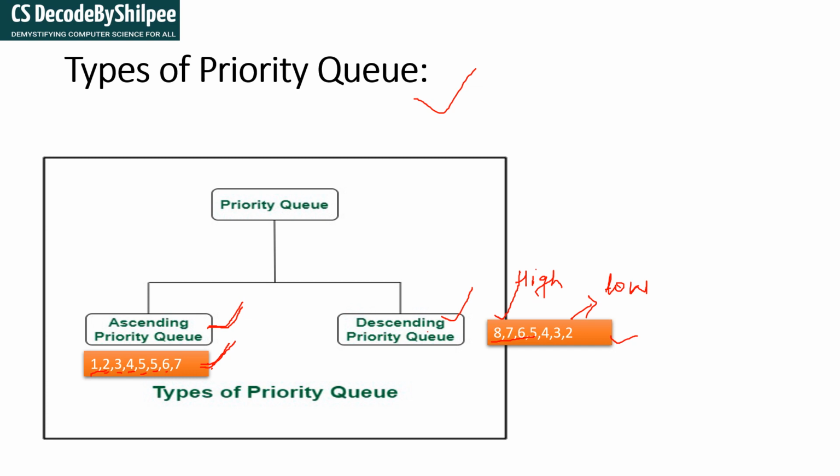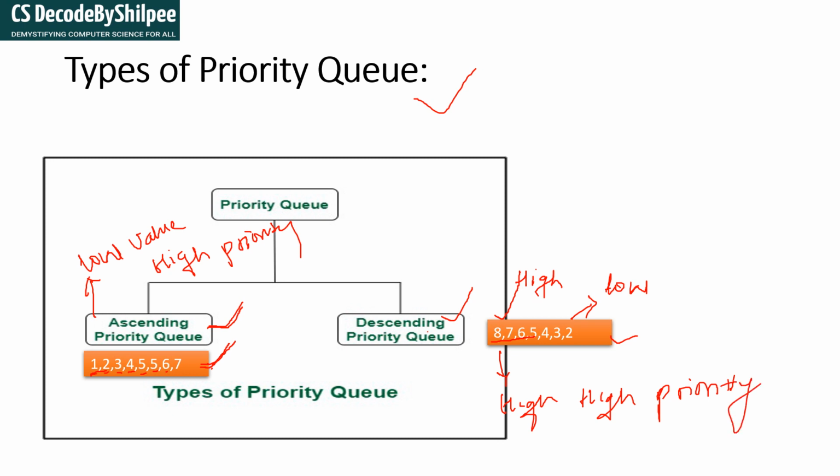If it is an ascending order priority queue, the lowest value has the highest priority. For the descending order, the highest value has the highest priority. Right?